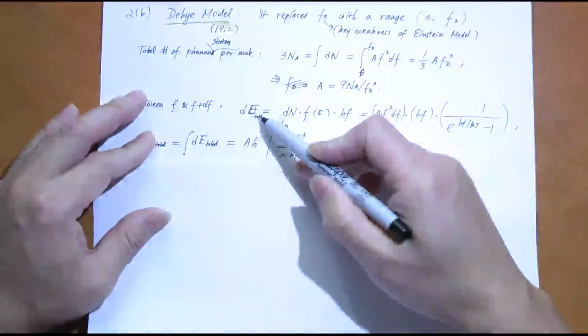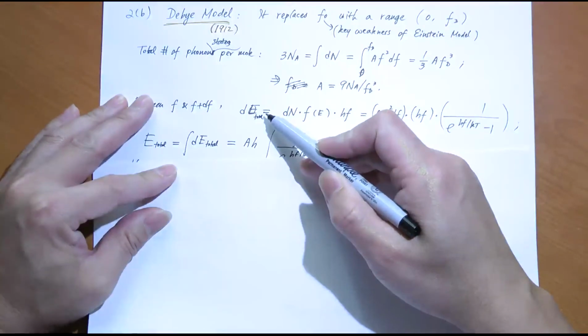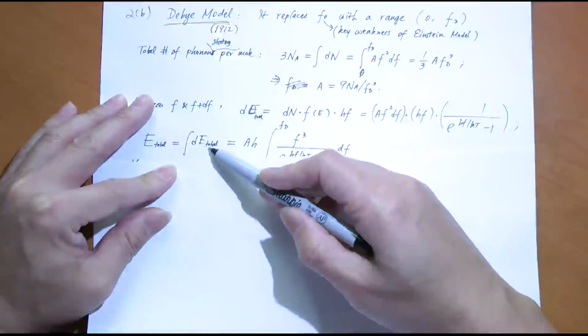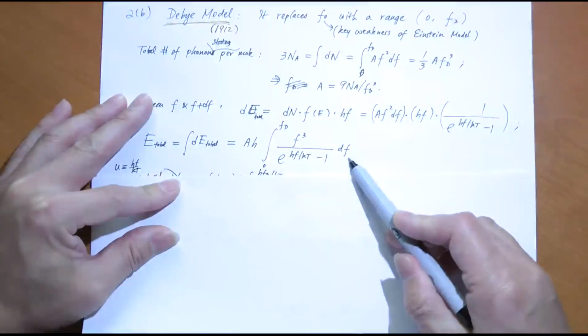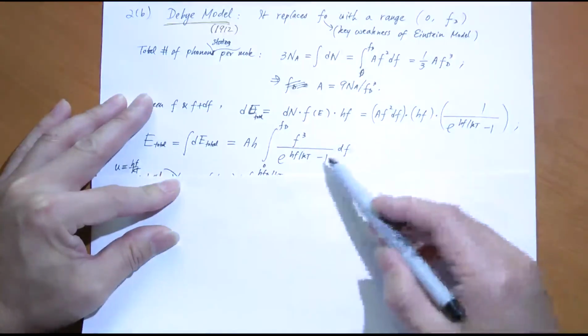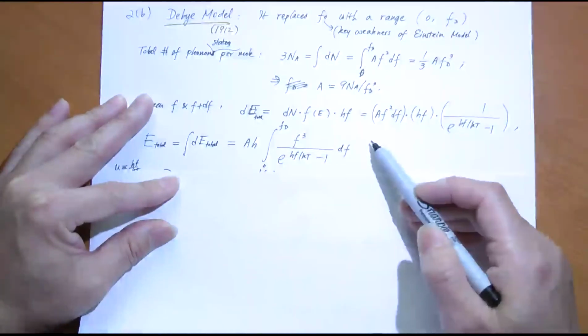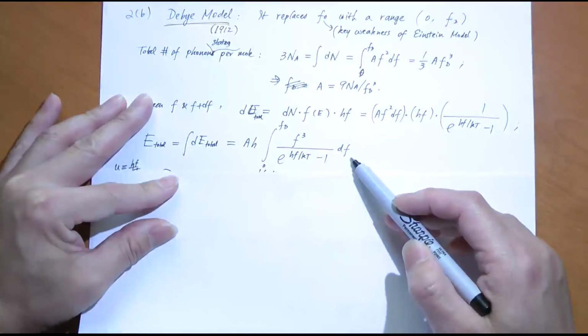And then this is only the energy of phonons within this frequency range. What is the total energy of all the phonons whose oscillation frequencies are between 0 and f_D? You have to integrate over dE total, right? And then that's what you get. Just integrate over this, you get this, right? Okay, you take the constants out, f to the power 3, and so on. Now, you get this integral. This is not an easy integral to calculate. Right? It's not. However, let's take some shortcuts.